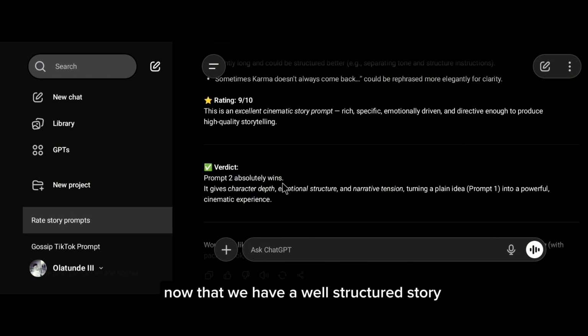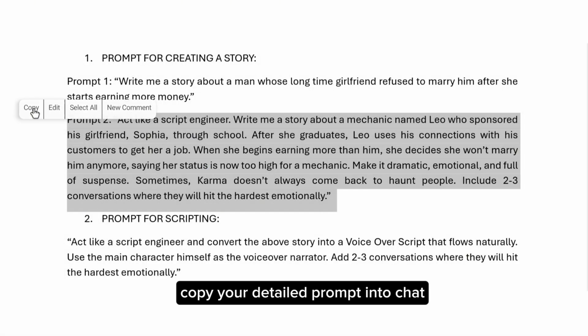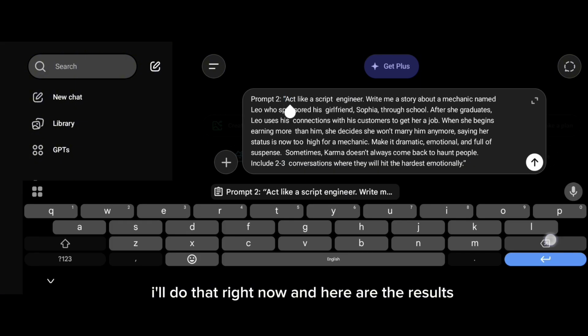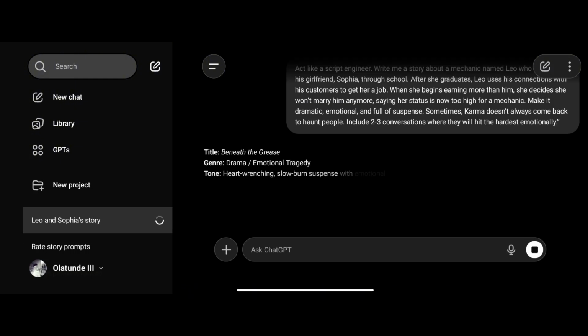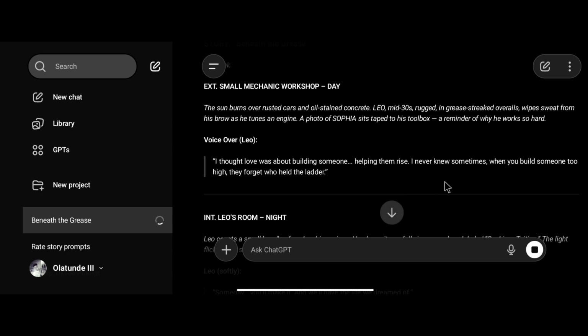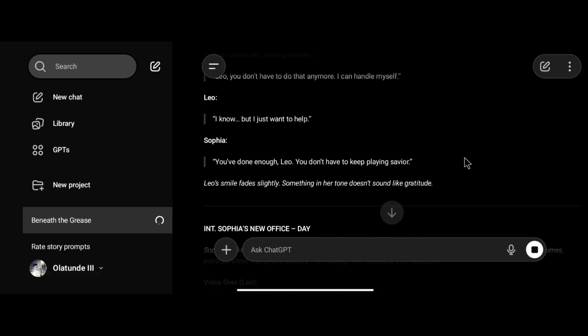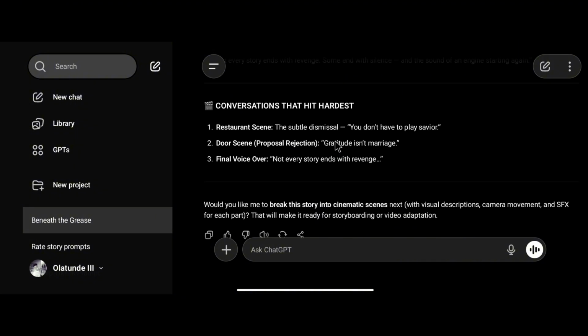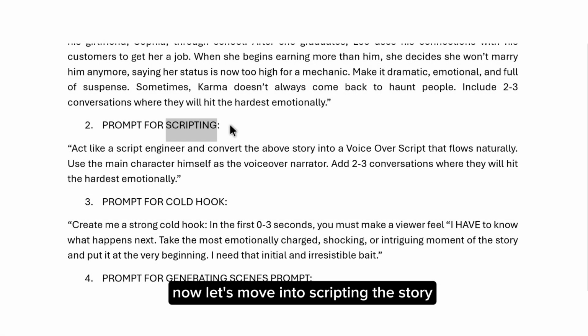Now that we have a well-structured story, it's time to generate the full version. Copy your detailed prompt into ChatGPT and click Generate. I'll do that right now. And here are the results. It followed everything perfectly. Good job. Now let's move into scripting the story.